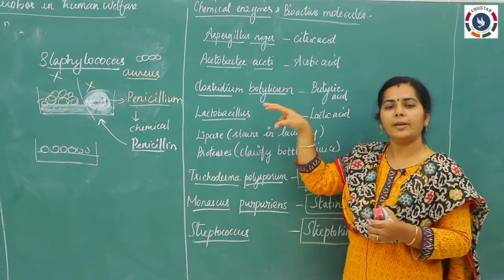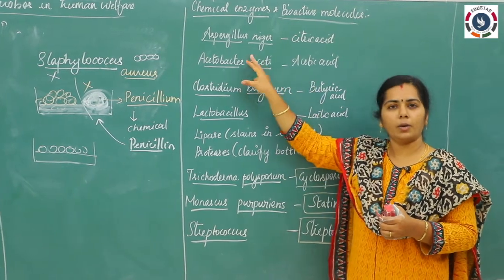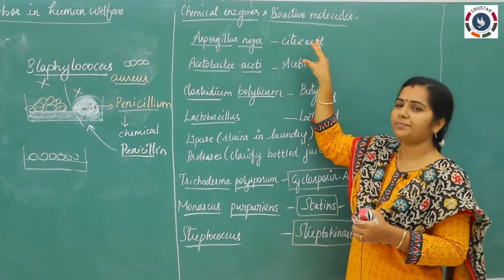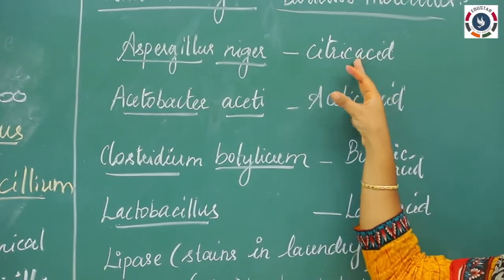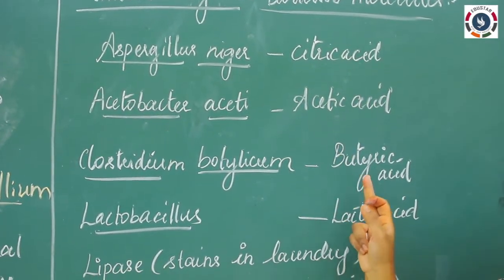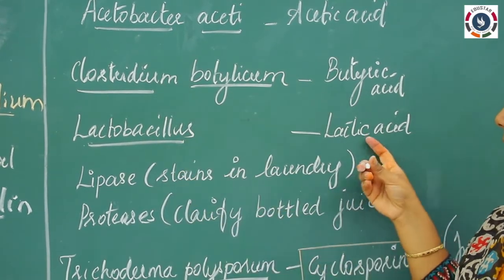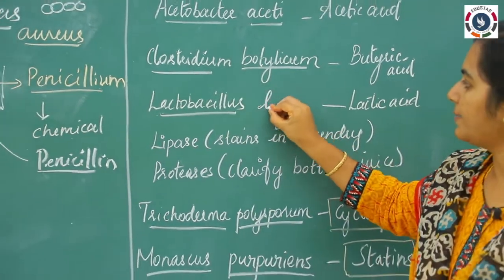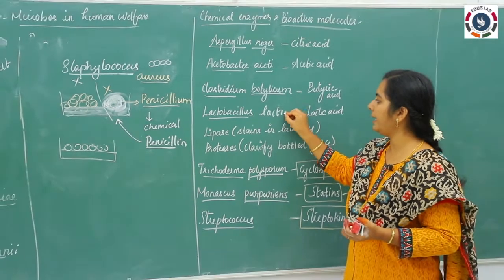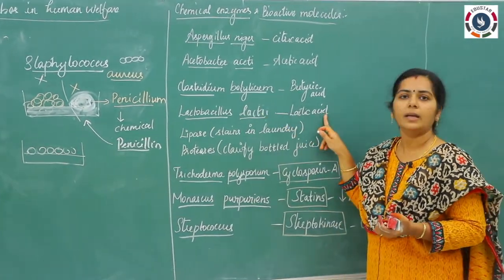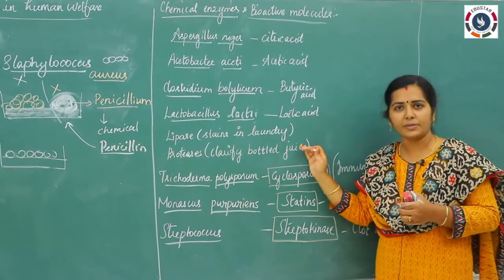Okay, so by giving the particular temperature and particular organisms, we are able to get the specific acids: citric acid, acetic acid as well as butyric acid. And also we know very well that Lactobacillus will produce lactic acid. Mainly the species Lactobacillus lactis is responsible for producing lactic acid, and we can also produce enzymes.